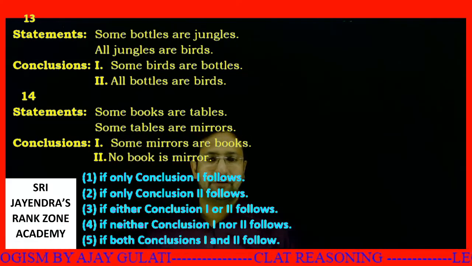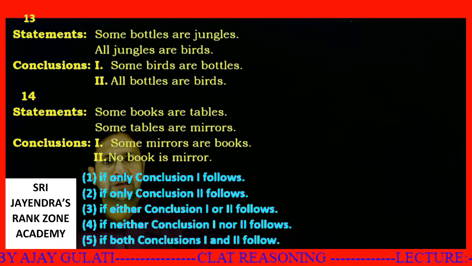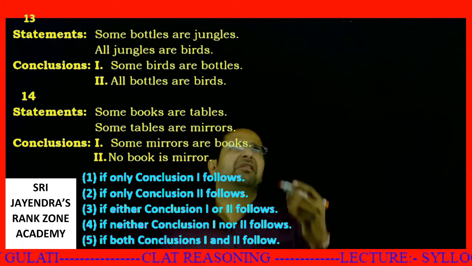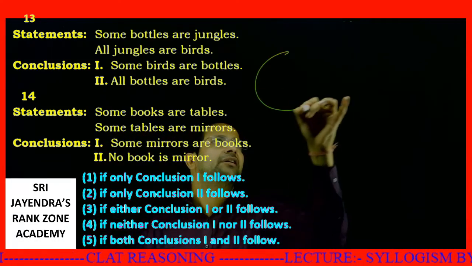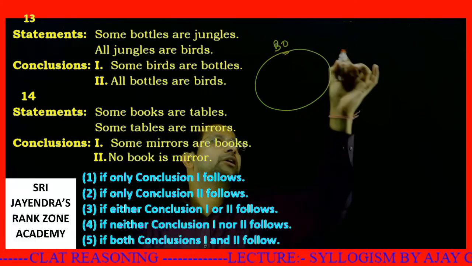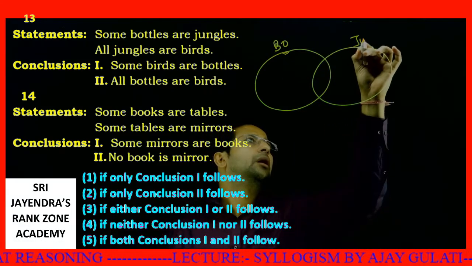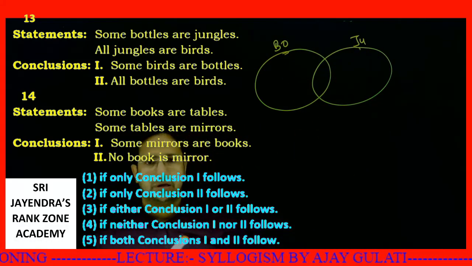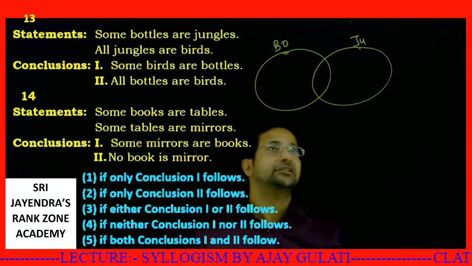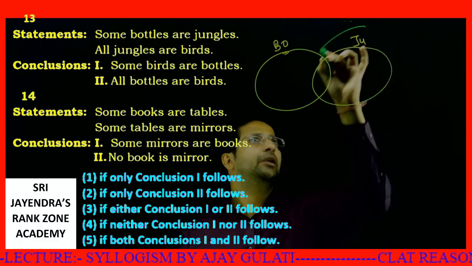The next set we have is: some bottles are jungles. Okay, very strange, whatever it is. Some bottles are jungles. Now, all jungles are birds. If all jungles are birds, what will happen?